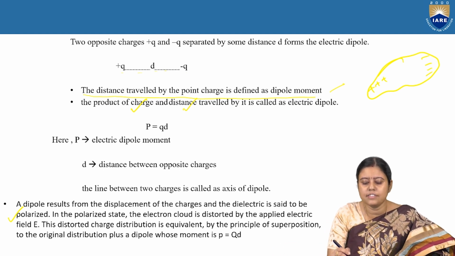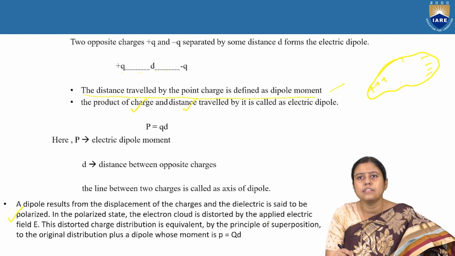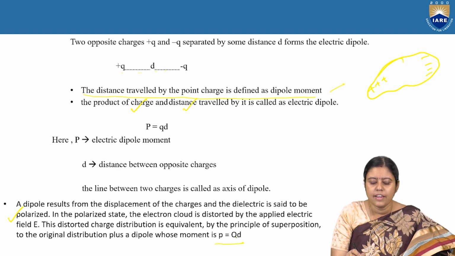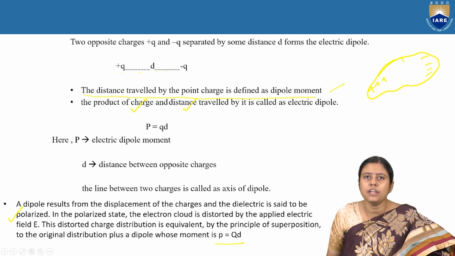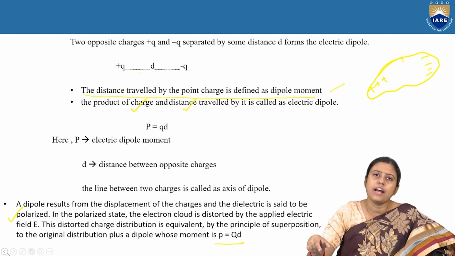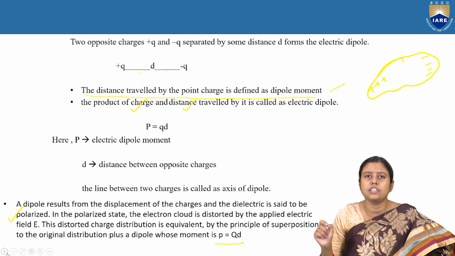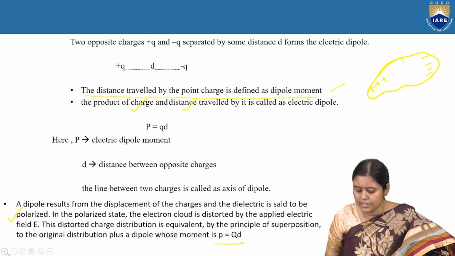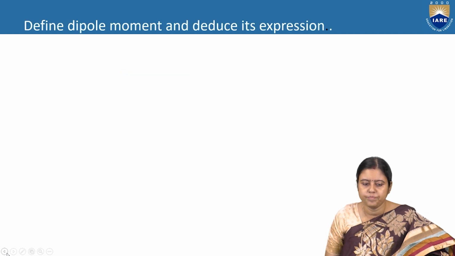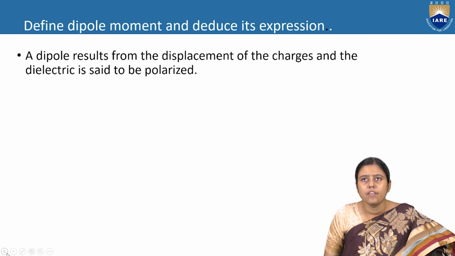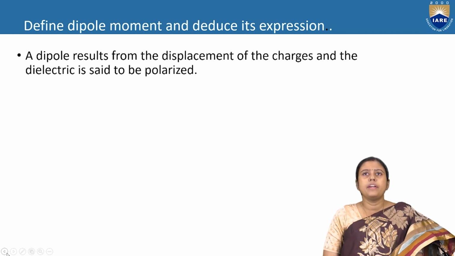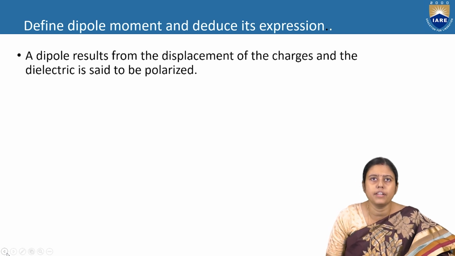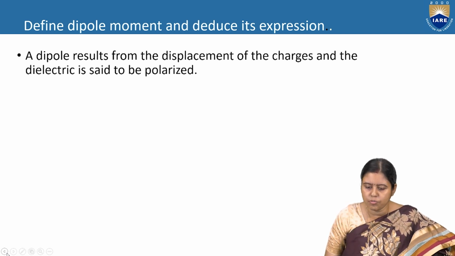The distorted charge distribution is equivalent, by the principle of superposition, to the original distribution plus a dipole, so we can write P equals QD. For different sets of charges, we get different polarization, and the total polarization is the summation of all the charges. P is equal to Q into D. So, define dipole moment and deduce its expression. A dipole results from the displacement of the charge, and the dielectric is said to be polarized.